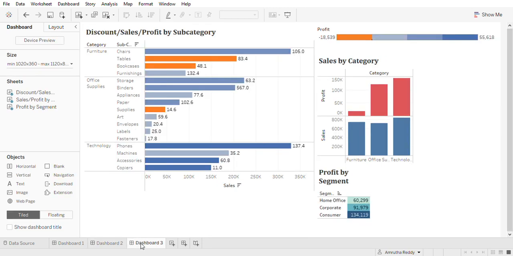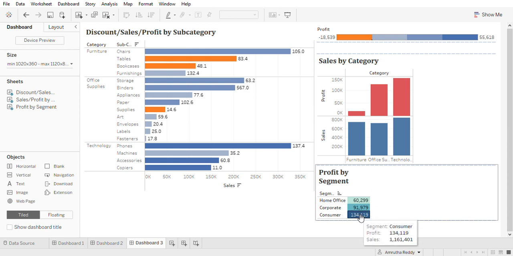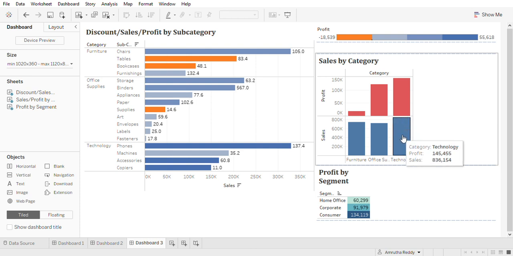Coming to the third dashboard, it represents the sales and profit in terms of category and segment. On the right hand side here, we have the profit by segment. We have three segments: home office, corporate and consumer. The highest profit is gained by the consumer segment. Now moving on to the sales by category, here we have the highest sales in the category of technology, which is at 836,154, followed by furniture and then office supplies.